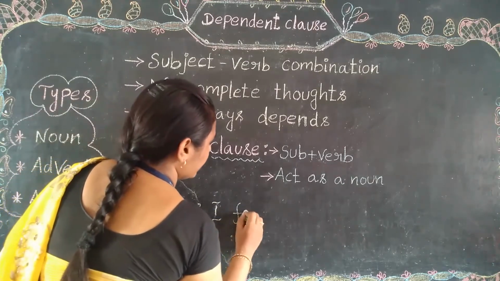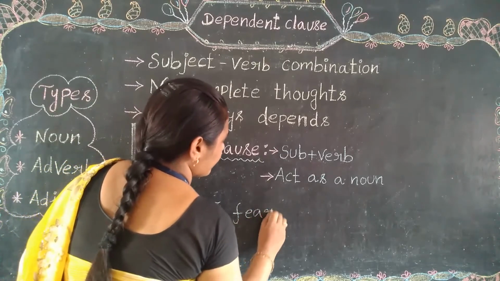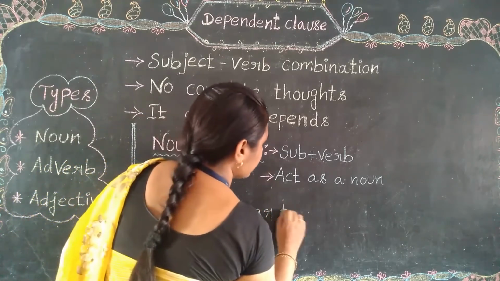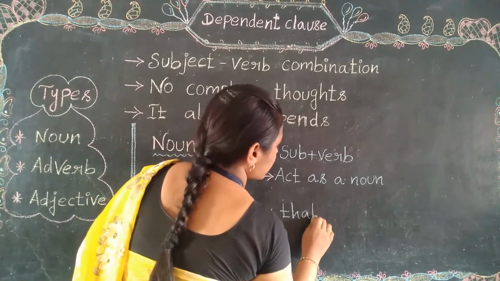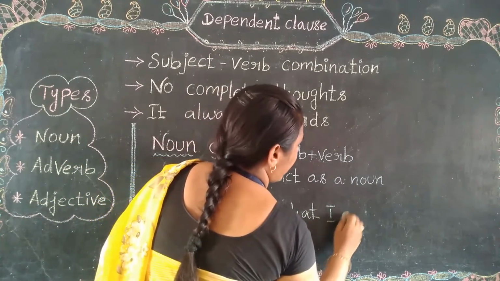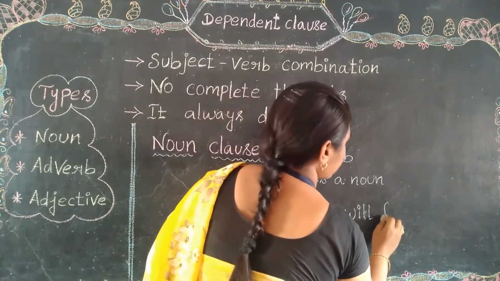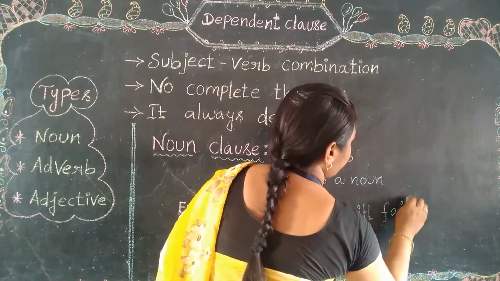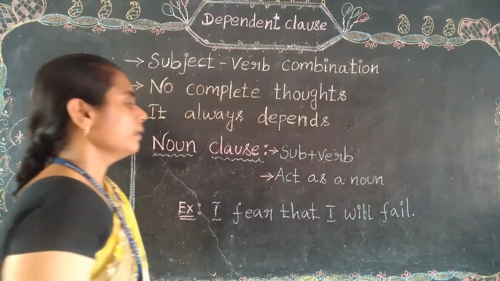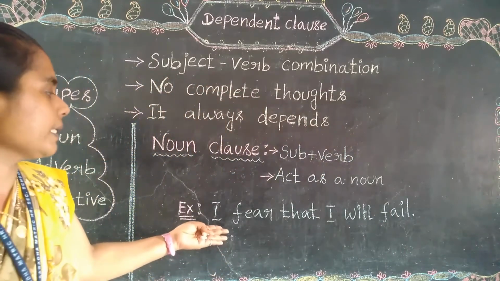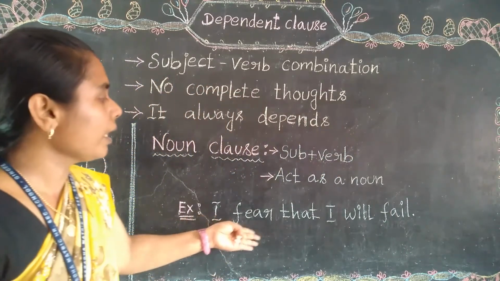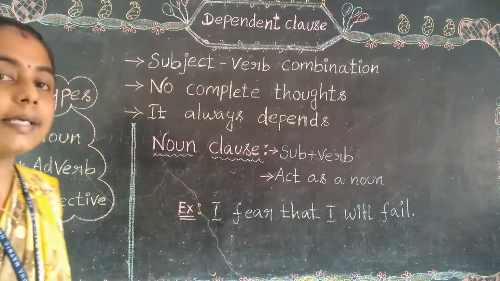See, I fear that I will fail. Keep looking at this sentence.